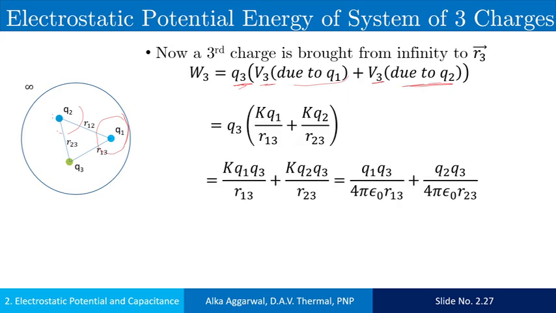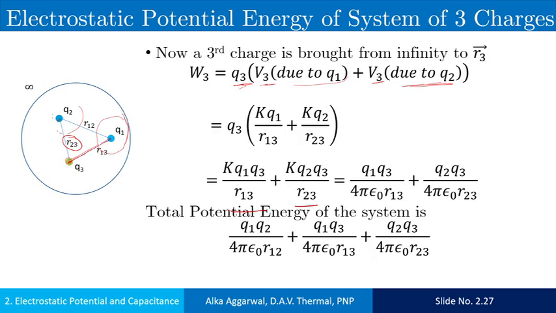So Q3 into the potential at the point due to the charge Q1. The potential at this point due to this charge is K Q1 upon R13. Similarly, the potential at this point due to this charge is equal to K Q2 upon R23. So total work done in bringing the charge from infinity to the specified position is the sum of this work done.